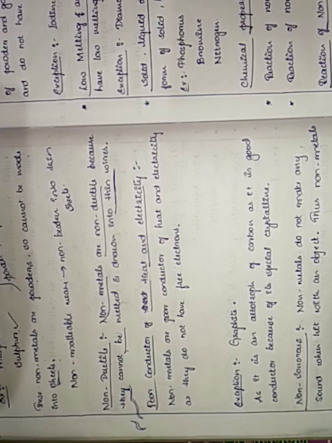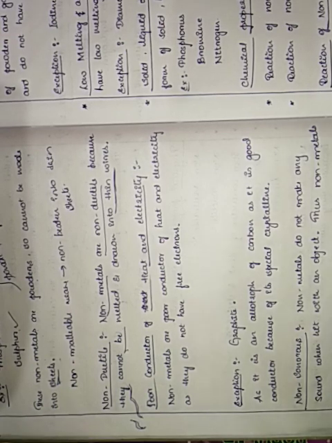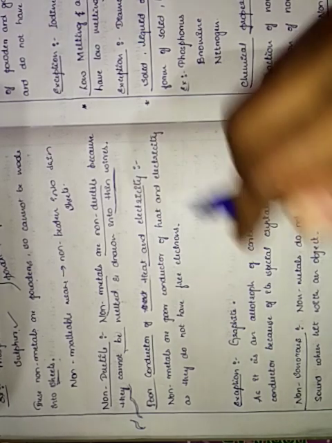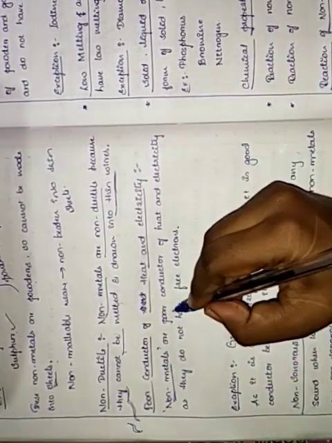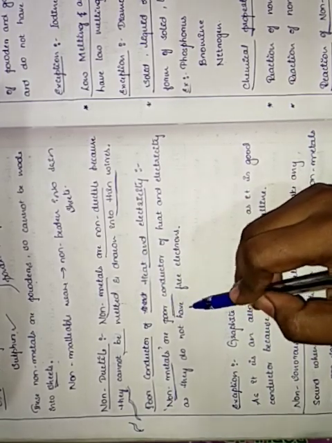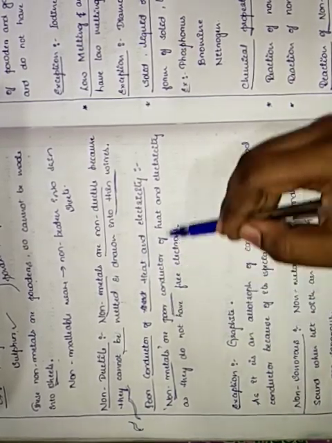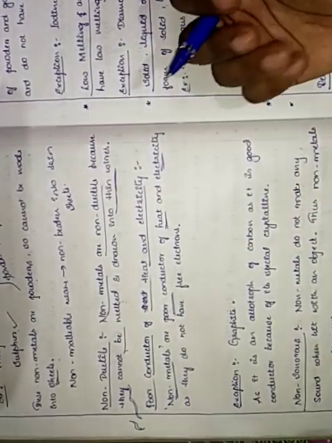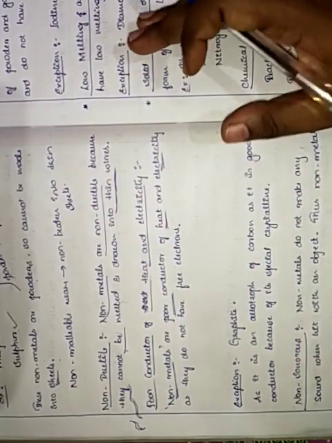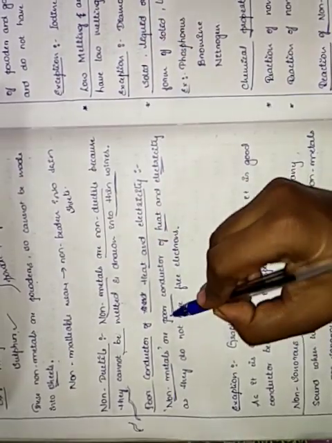So now let us see poor conductor of heat and electricity. Non-metals are poor conductors of heat and electricity as they do not have free electrons. It means non-metals are poor in conduction. So they cannot be used for electricity. Non-metals are not able to resist the heat and electricity. They are not capable of it. So for that reason we call it a poor conductor.